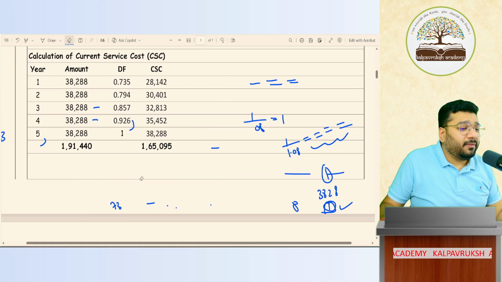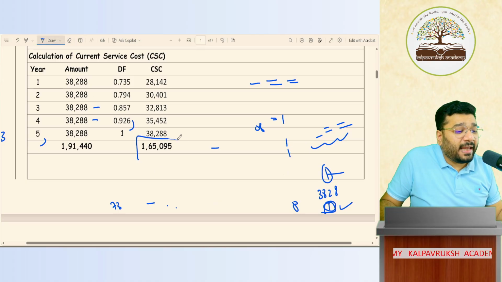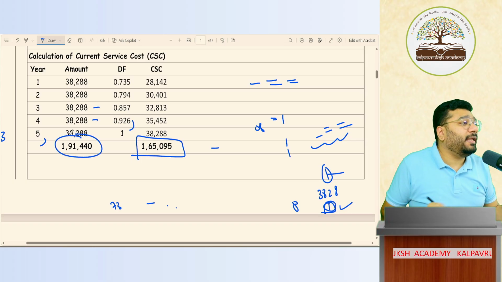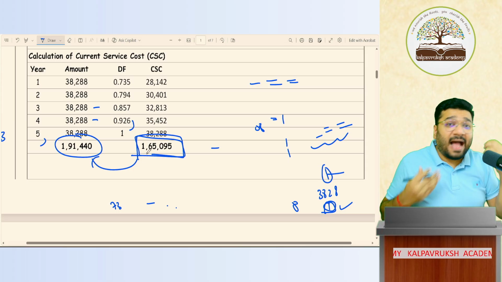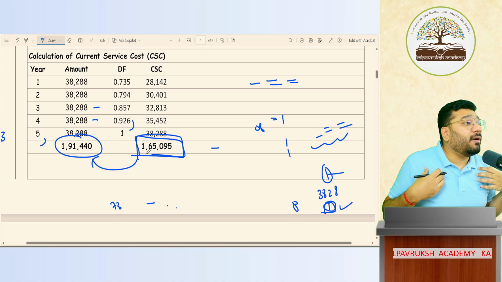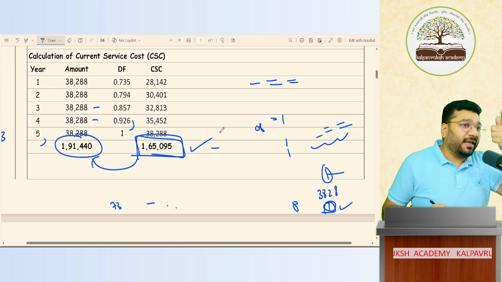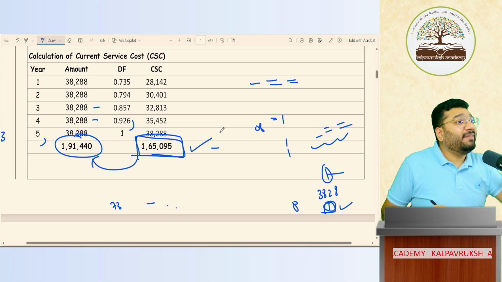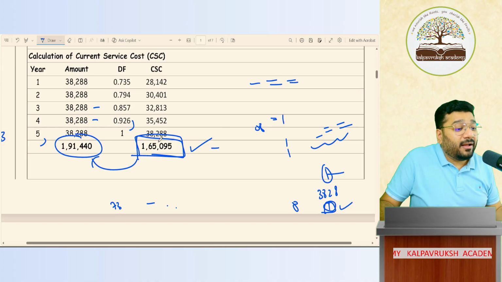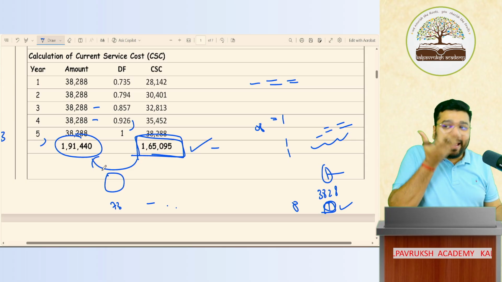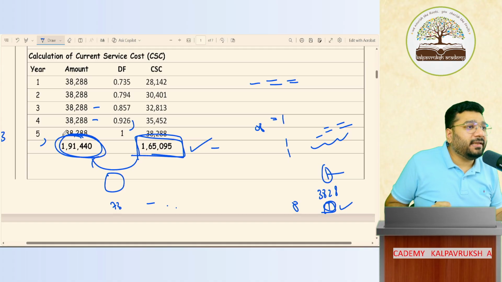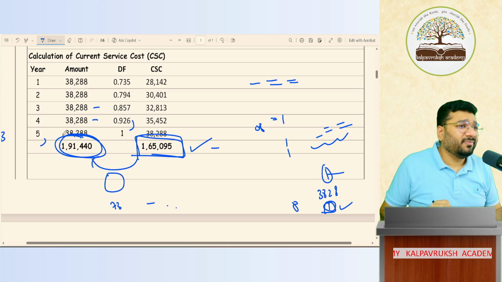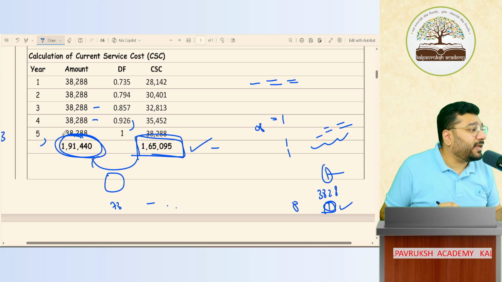So like that, if I multiply, the total current service cost is 1,65,095. The money that you're supposed to pay is not this; it is 191,440. So where will this much money come from? As the employer, by doing extra hard work in business, I will arrange this money. After I arrange it, I'll invest it in some investment, and that investment will accumulate the difference amount. So my hard work and the investment's hard work put together will become 191,440. Got it? Not got it? I don't know. The investment, I'll do it elsewhere. Okay, wow. Okay.